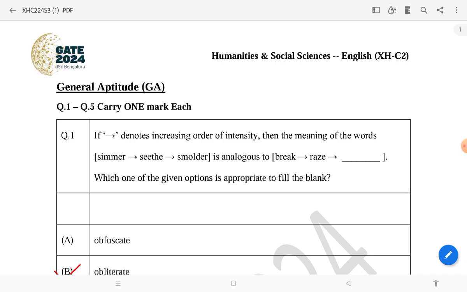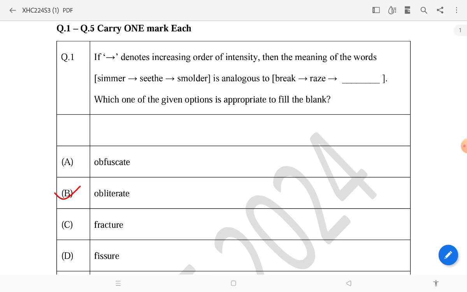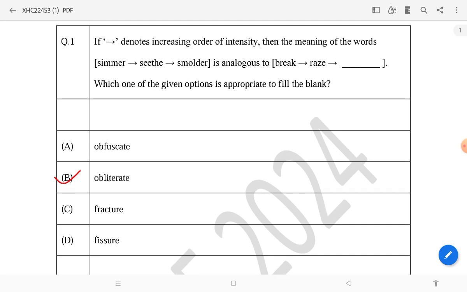In this video, I'm going to discuss the GATE exam question paper, GATE 2024. I'm going to discuss the answer key. I hope you know that the response sheet was already out and the answer sheet is also out, so we can guess the answer key. Here I'm going to discuss the answer key along with the question, and after that I'm going to talk about the cutoff for this year. So let's start.